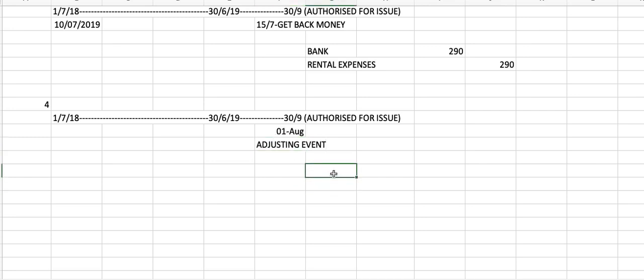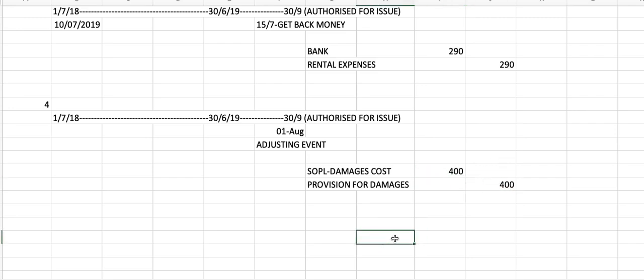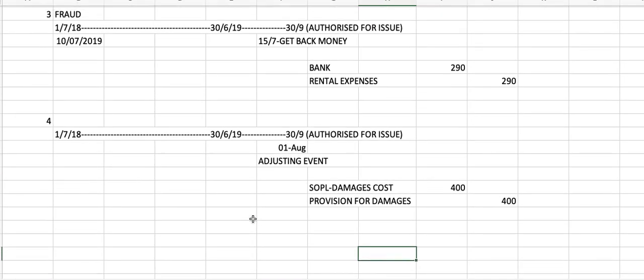So macam saya ajar, of course you will credit your provision because it is a liability. So kita nak letak apa? Provision for damages lah. Okay, and of course debit SOPL, damages, cost. Alright, so the amount is 400,000. Okay, so settle that one.